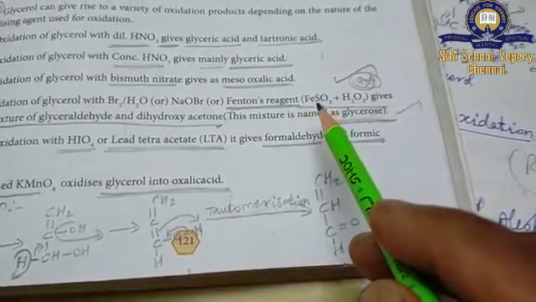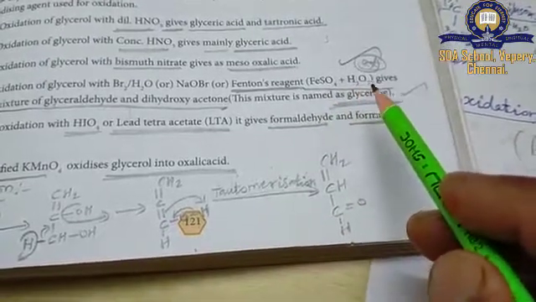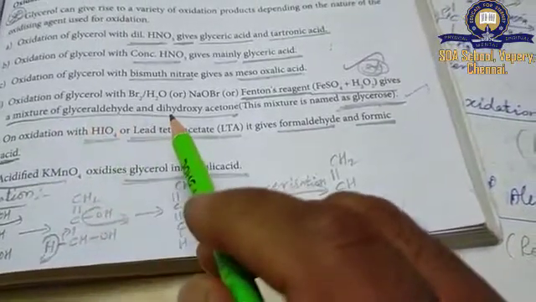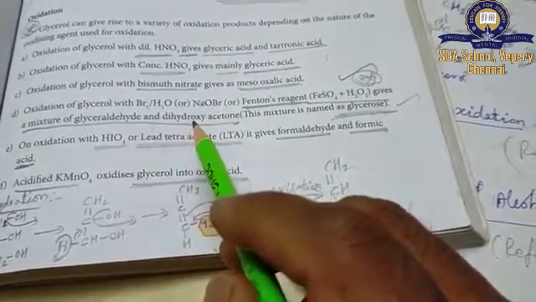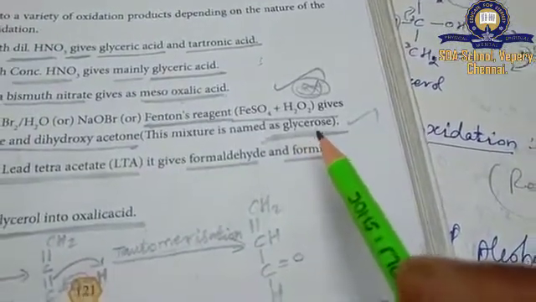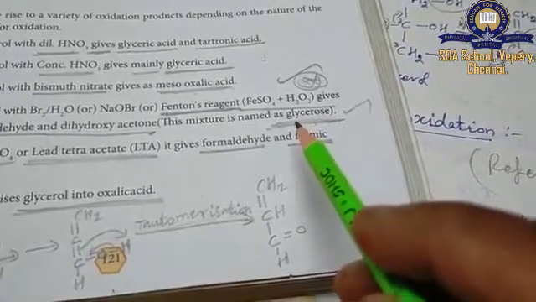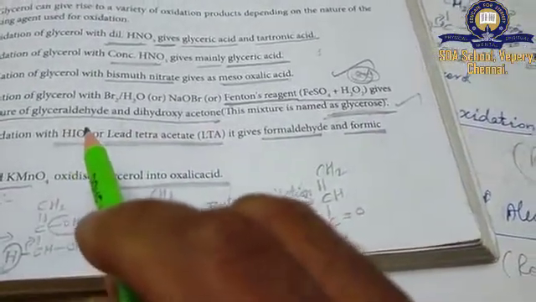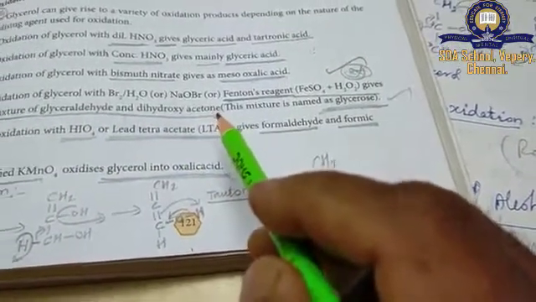Often you can expect this as the best answer. Fenton's reagent is in the four options they may give. It's a combination of what? Ferrous sulfate and hydrogen peroxide. Right. So it gives a mixture of glyceraldehyde and dihydroxyacetone. Glyceraldehyde and dihydroxyacetone, this is called glycerose. So that also you may expect as a question. What is glycerose? Like that they may ask, or they may ask in choose the best answer. Glycerose is, they may give 4 options. In that one of the options may be glyceraldehyde plus dihydroxyacetone.